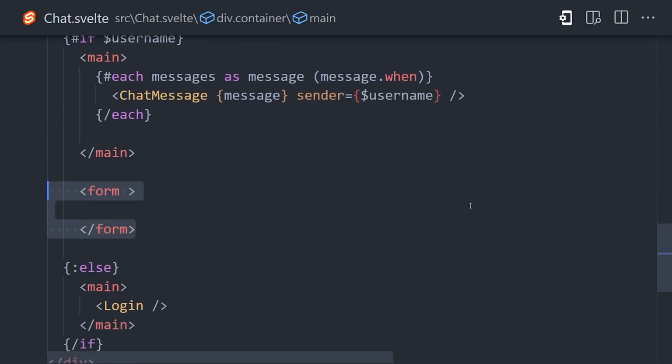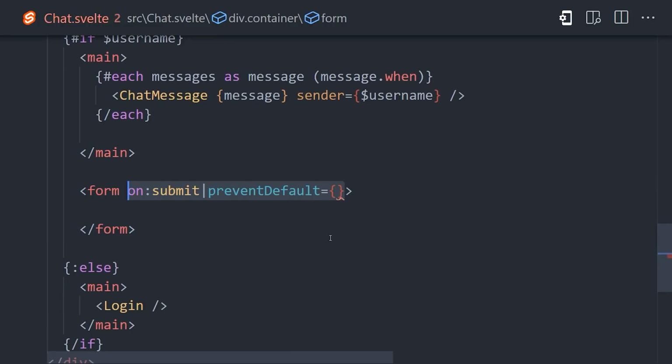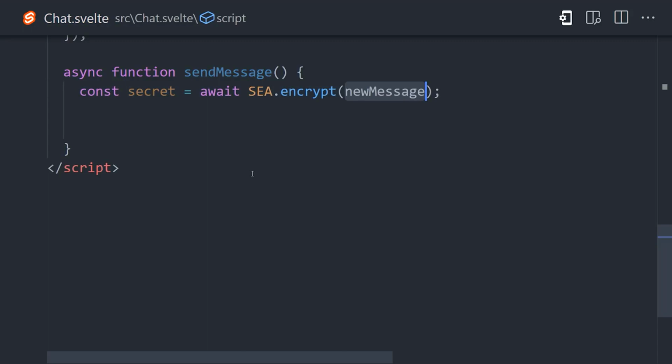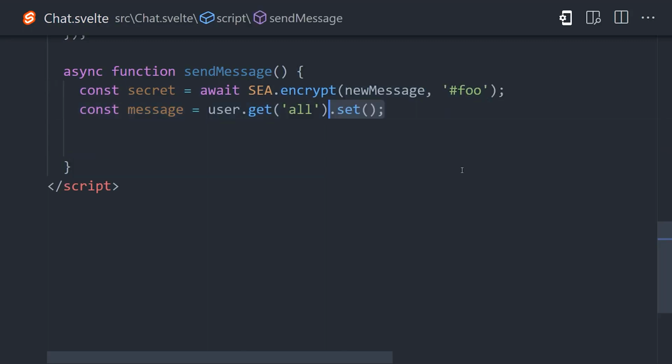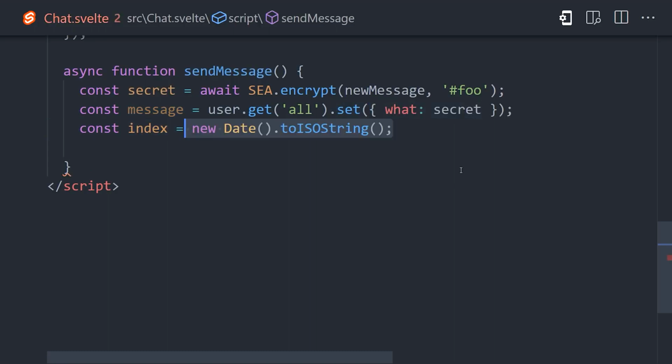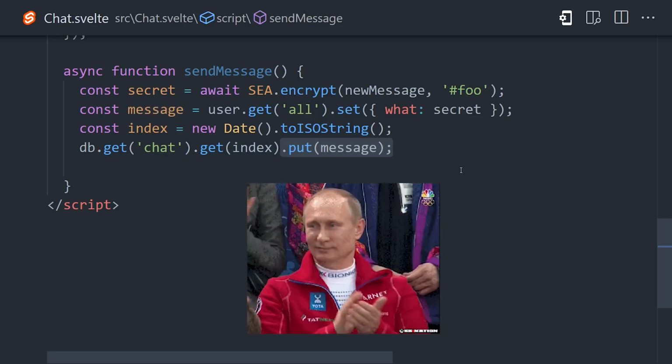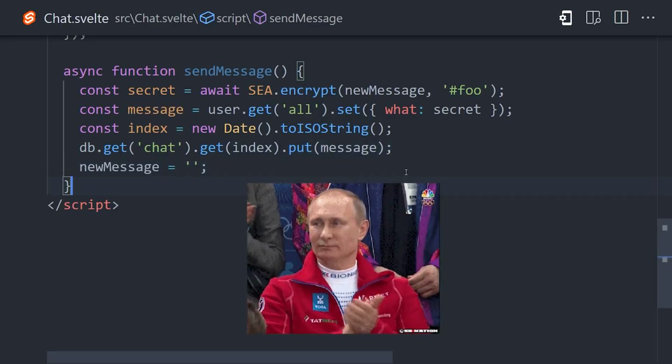In the UI, you'll notice that I have a form that on the submit event will call the sendMessage function. Inside the function, the first thing we'll want to do is use SEA to encrypt the actual message text. And notice how the key is the same as the one we used earlier to decrypt the messages. From there, we can associate the message to the current user using the encrypted message as the value. Then we'll create a date to serve as the index for the message so it can be sorted properly, at which point we can reference the chat collection, create a new node based on that index, and store the message value. Congratulations, you just built a decentralized chat dapp.